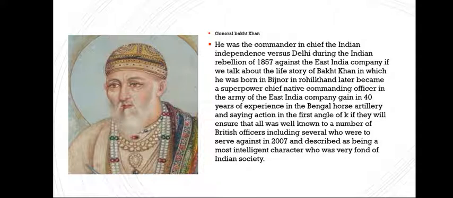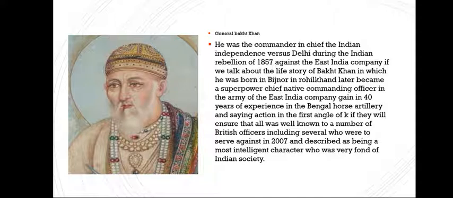He became a chief native commanding officer in the army of the East India Company, with 40 years of experience in the Bengal Horse Artillery. He was also known to a number of British officers, and described as a most intelligent character who was fond of Indian society.